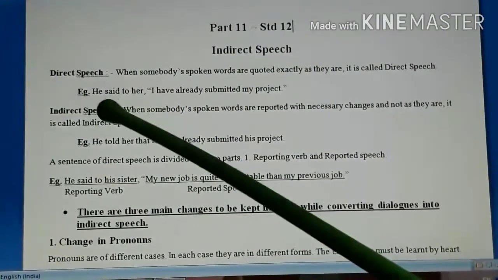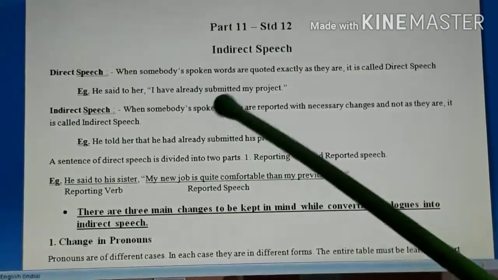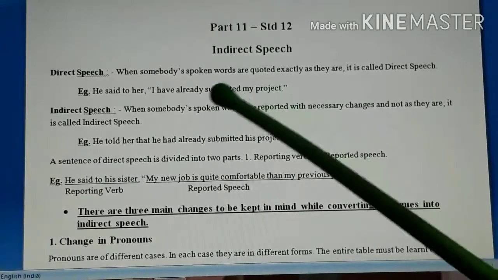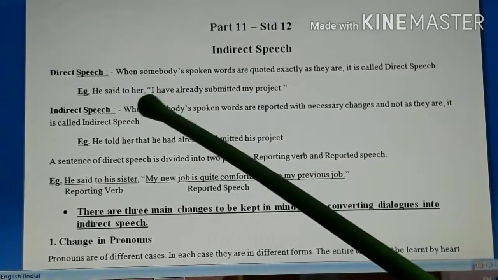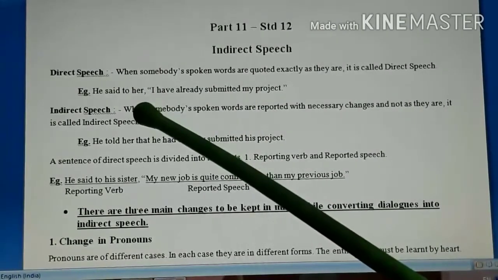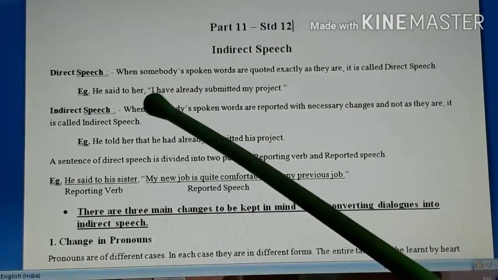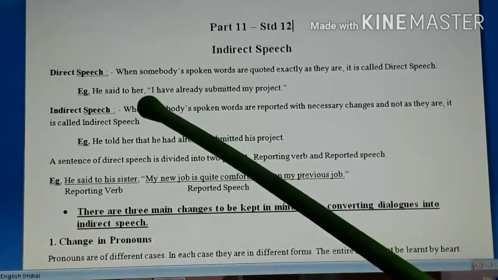For example, he said to her, "I have already submitted my project." Now, when you relate this same thing to someone, you will use these words only. You won't make any changes in that. So, that is a sentence of direct speech.